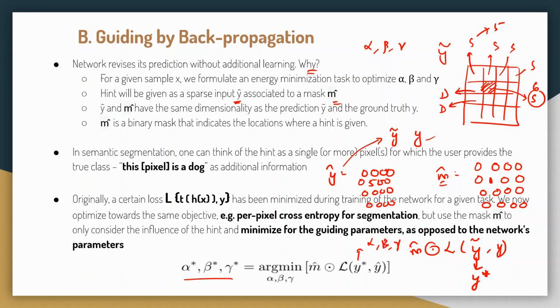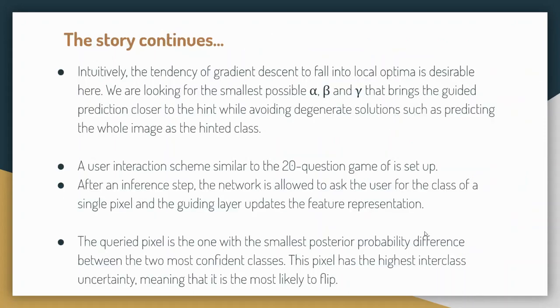This is all about guiding by backpropagation. But before going to the next part, guiding by text, there are a few important things that we would like to say. One is how the query can be done, and the second is that it is better if the gradient descent falls to a local optimum for this minimization task. Why is that? Because I'm just locally minimizing. I'm giving a local hint that this is going to be manipulated here, this pixel is class C. Then my aim and the model's aim should also be to fall into a local optimum, because we are just predicting closer to the hint, and I do not care what is happening in the rest of the cells because of the m cap or the hint that I'm providing.